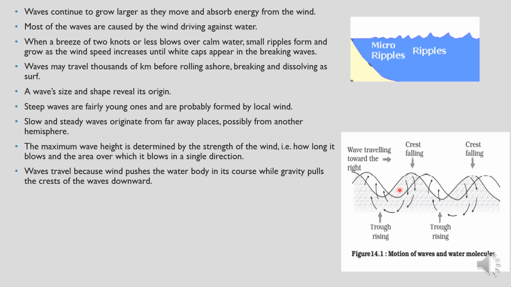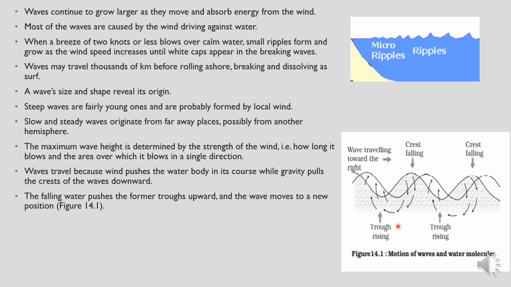As you can see, this top portion, the inverted U, is called the crest. So the trough is rising and the crest is falling downwards. The falling water pushes the former trough upwards. You can see this motion, it's going up and then down, up and then down. So the falling water pushes the former trough upward and the wave moves to a new position, which will be further than the previous position.